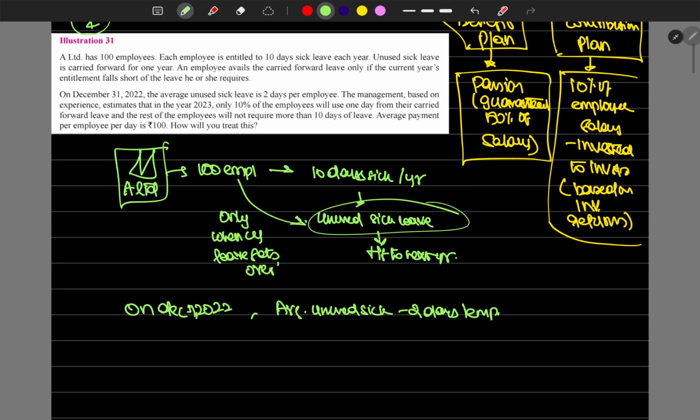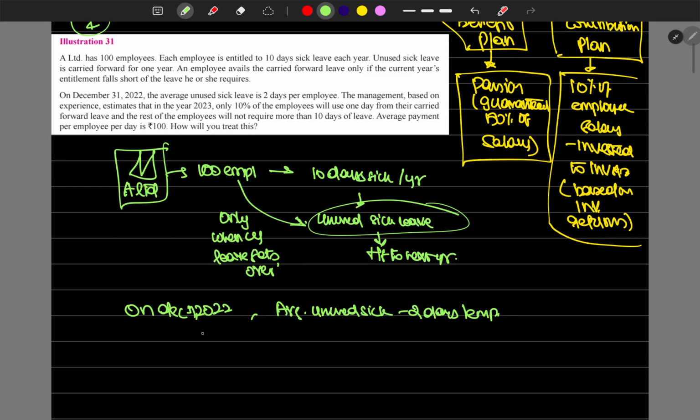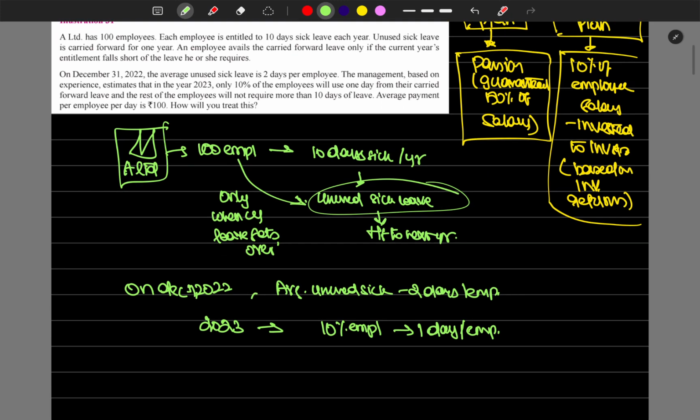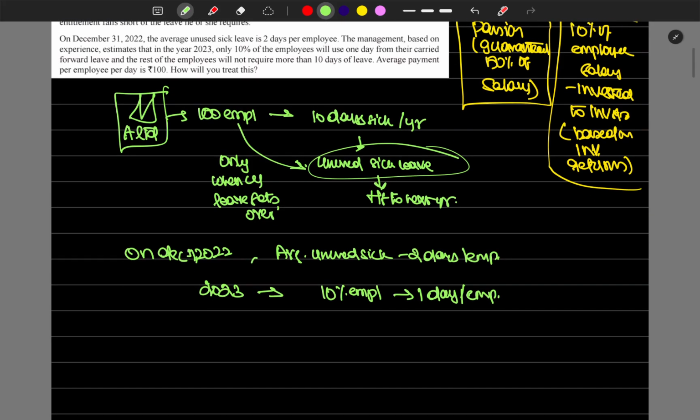The management, based on experience, estimates that in the year 2023, only 10% of employees will use only 1 day of the carry forward leave. So the company is estimating that only 10% of employees will use the unused leave, and that too for only one day. The rest of the employees will not take more than 10 days of leave.